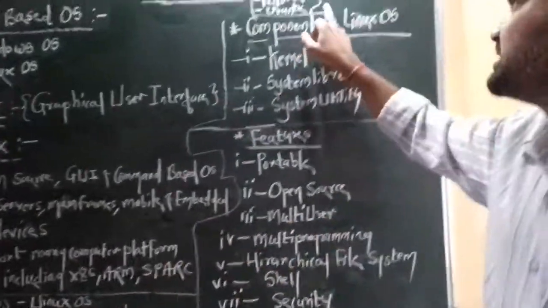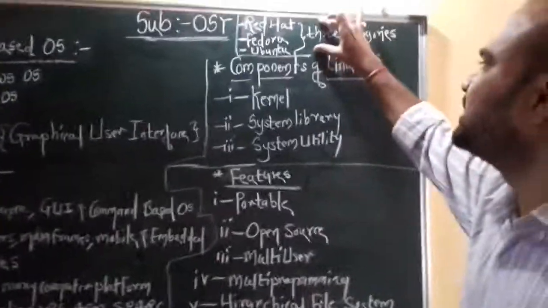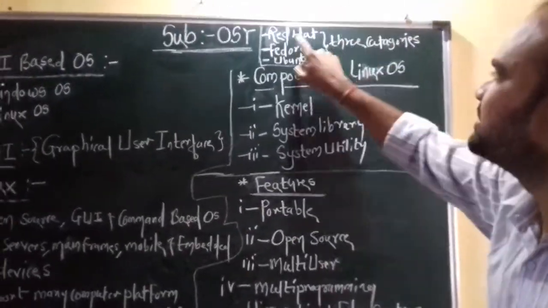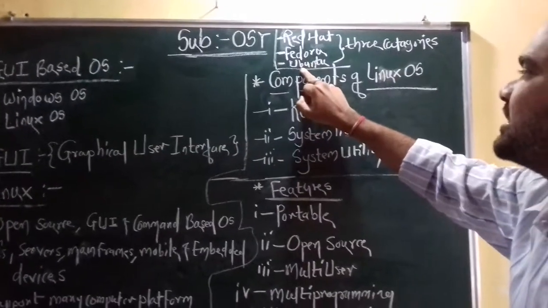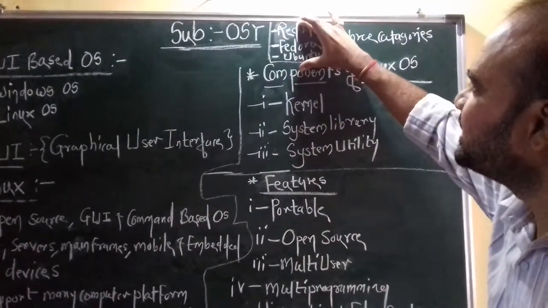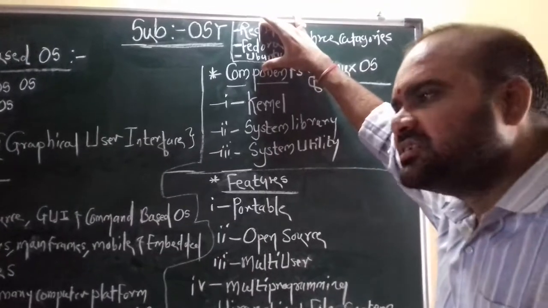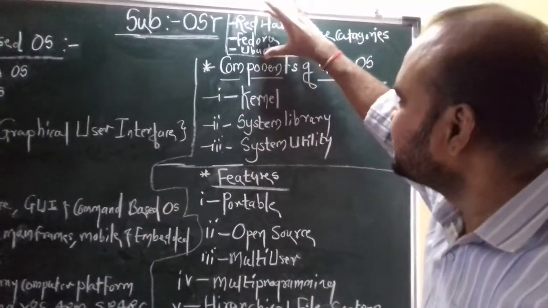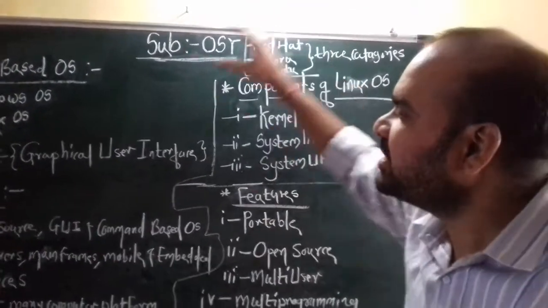Now come to here guys, these are the three categories of a Linux OS. First one is Red Hat, second one is Fedora, third one is Ubuntu. These are the three categories, and you can say that also these are the types. Okay, these are the three main types and main categories of a Linux OS.